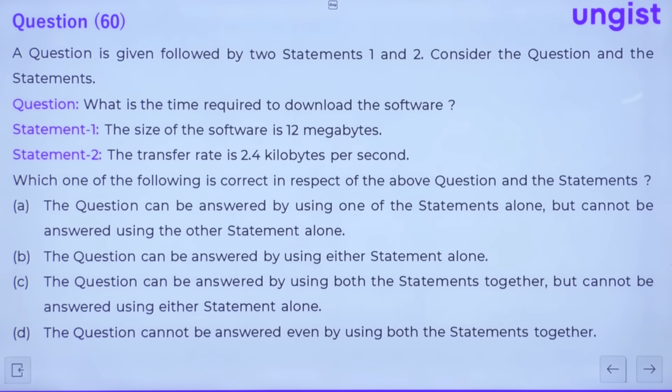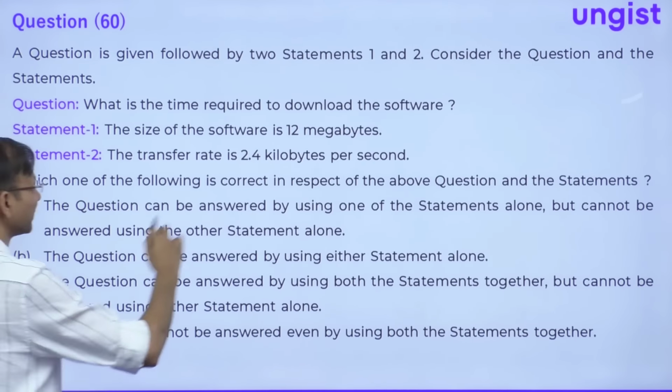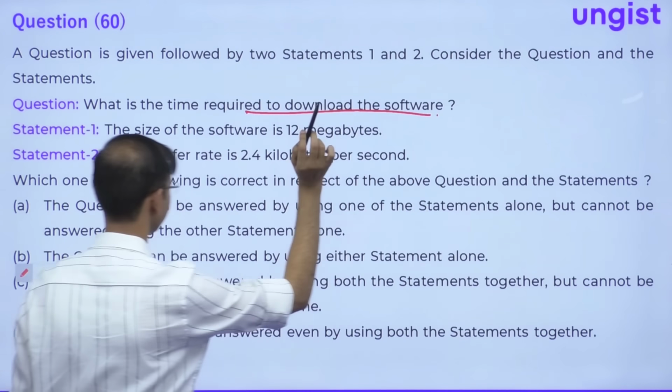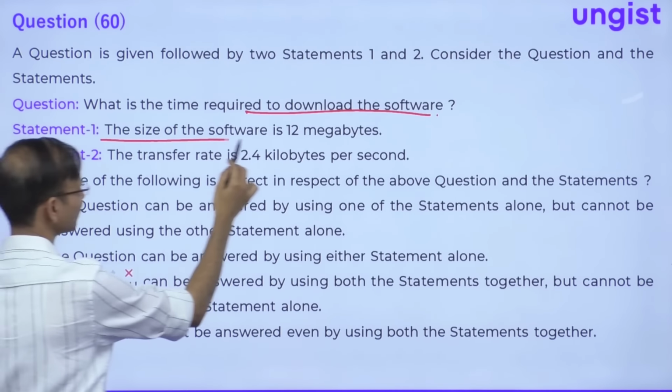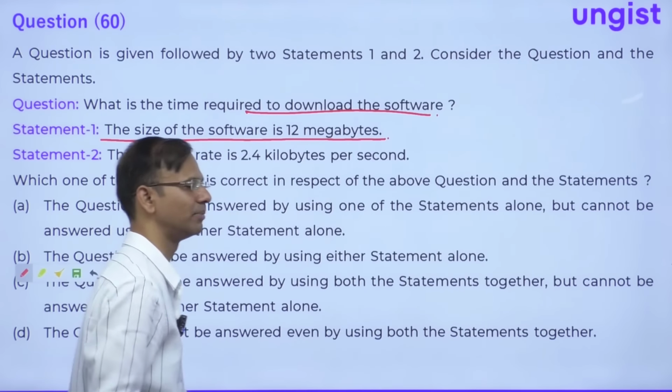Question number 60, the question is given followed by 2 statements, 1 and 2. Consider the question and the statements. What is the time required to download the software? Guys, the question is what is the time required to download the software? Okay, the size of the software is 12 megabytes.